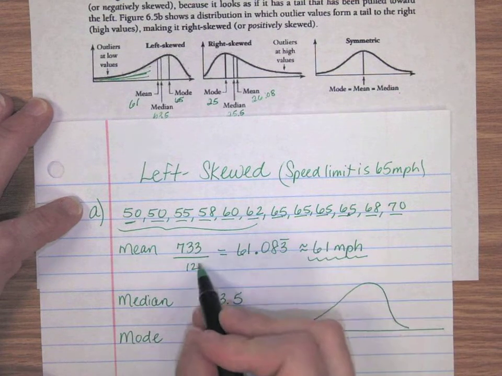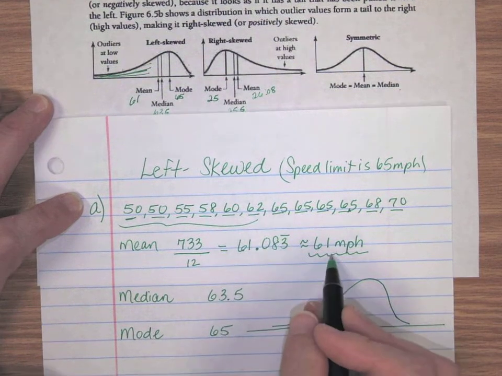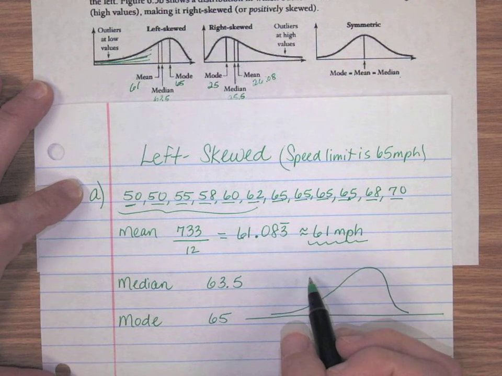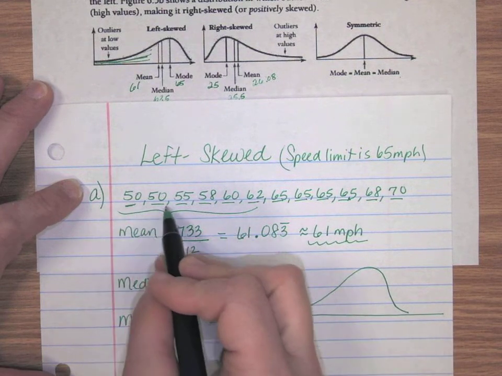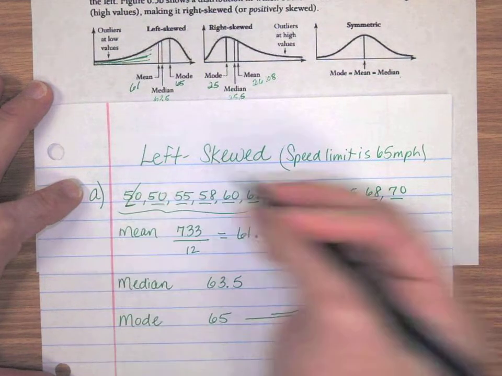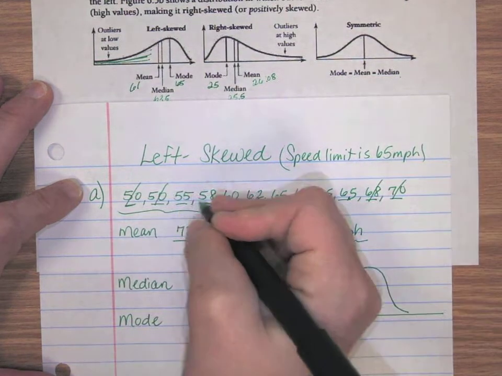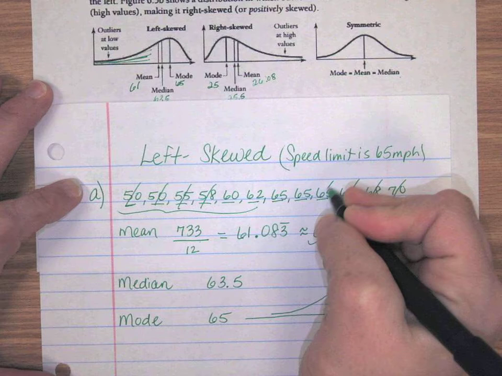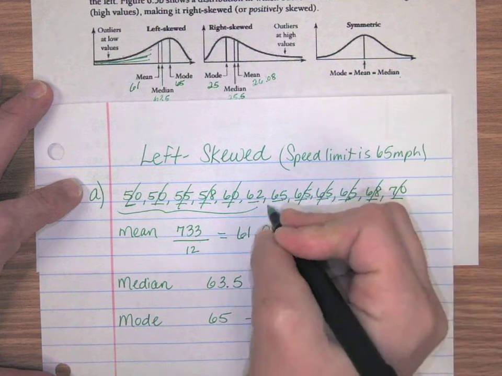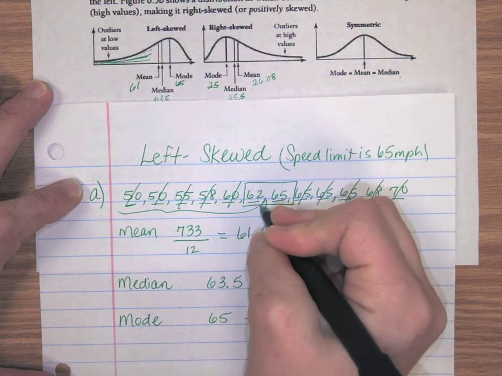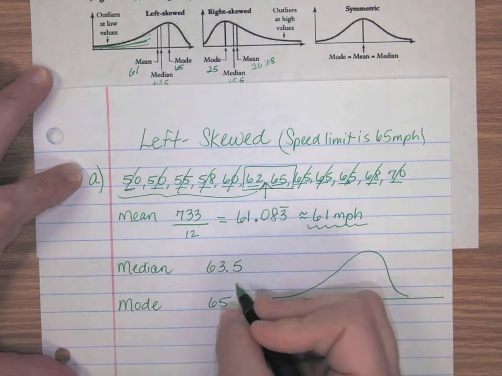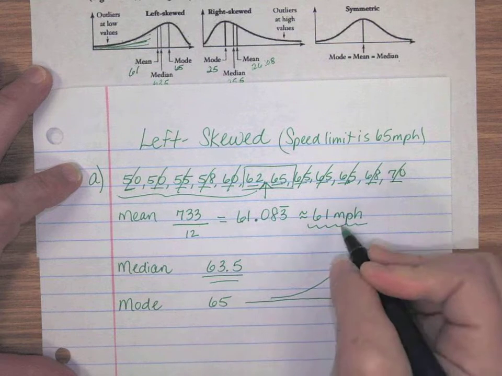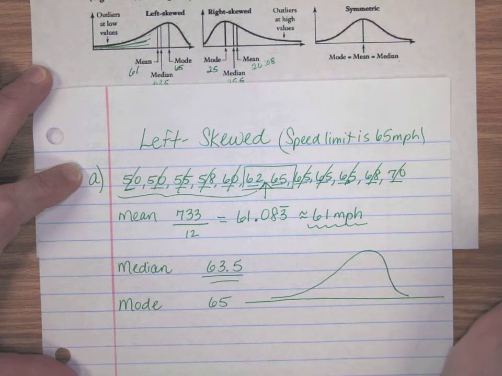So if I added all these up and divided by 12, I find out that my mean is actually below 65 miles per hour. And my median also ends up falling below that because I have more up here at the front. Whenever I count off the front and the end and work my way into the middle of my set of data to find my median, I'm going to realize that my middle has to be between these two. Between 62 and 65 is actually 63.5. So this median is also lower than 65 miles per hour.